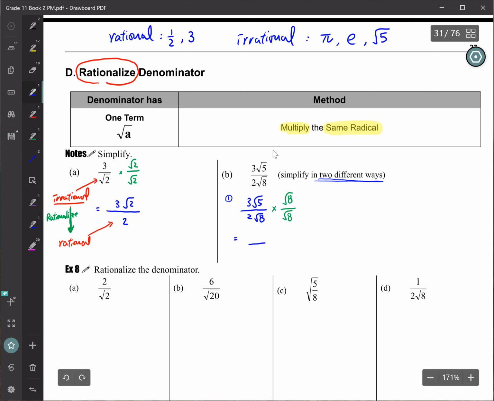Let's start with the top. Remember, you learned from multiplying inside times inside, outside times outside, right? So Marcus, what do you get in the numerator now? Wouldn't it be like 3 square root 40? Yeah, square root 40. That's correct. Okay, and Waylon, what about denominator?